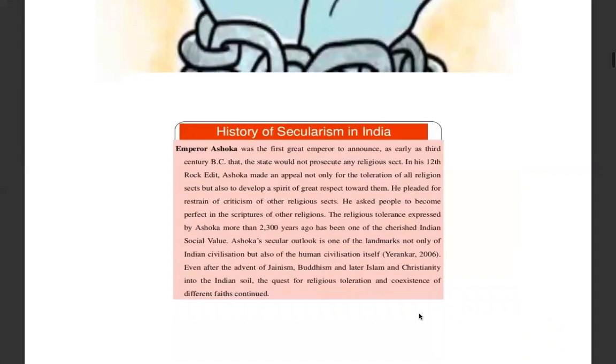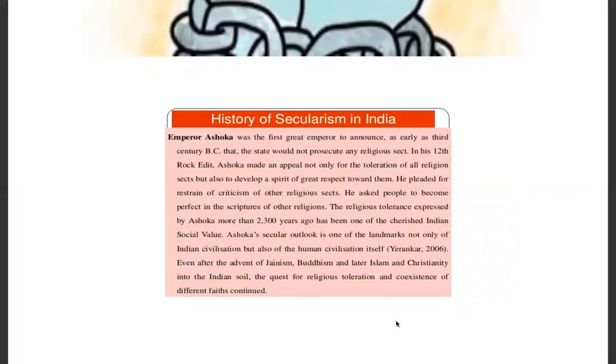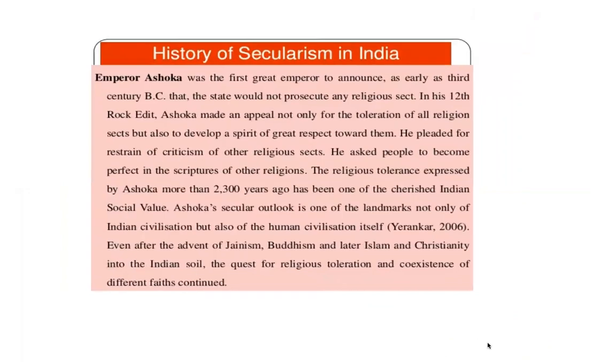Now we'll come down to the history of secularism. Secularism is not very new to us. The concept of secularism was there even in our historical times. You must have read in your history chapters that the emperors used to differentiate between the different religions at that point of time, and it was first given up by Emperor Ashoka, who announced even in the 3rd century BC that the state would not prosecute any religious sect, right? And he made that very clear in his rock edict.